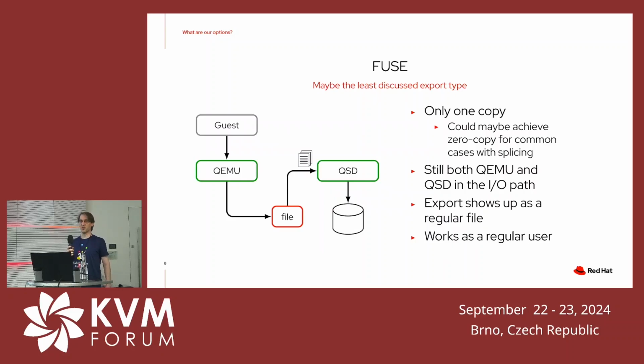Then we have a fuse export type, and we haven't talked about that much. I believe it doesn't get a lot of attention. It reduces the copying that you have. It's still not zero copy. It does support splicing, so it could be achieved in theory. We don't do that. You still have both QEMU and QSD in the I/O path. But the nice thing is the export shows up as a regular file, so you don't have the problem with having a socket. And it works as a regular user.